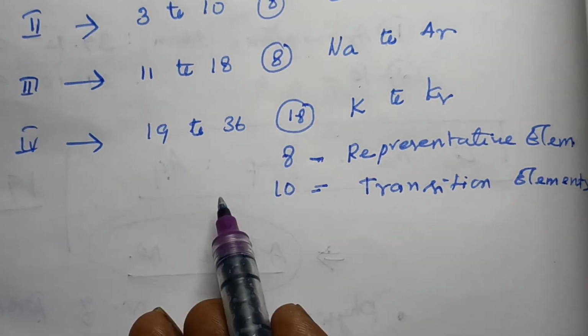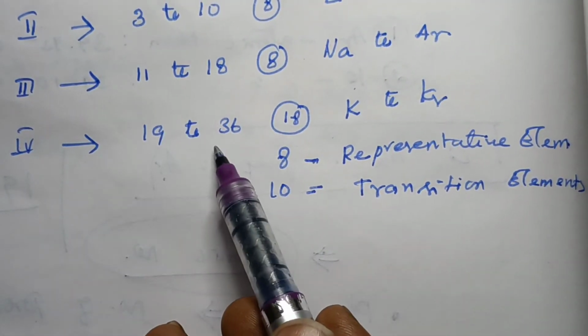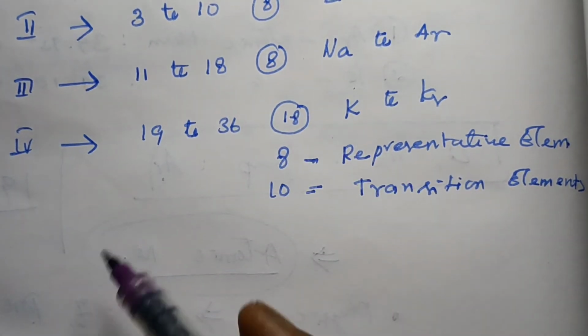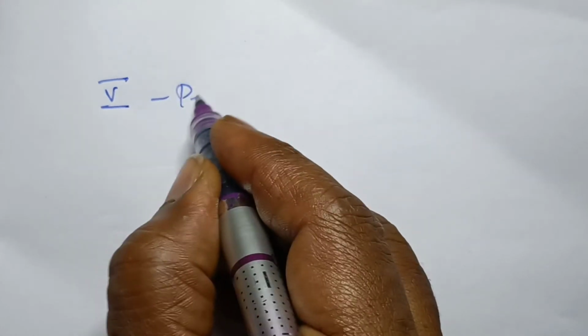So this is the longest period, compared to the other three periods. 19 to 36, that is 18 elements present in the fourth period. So that is the fifth period.